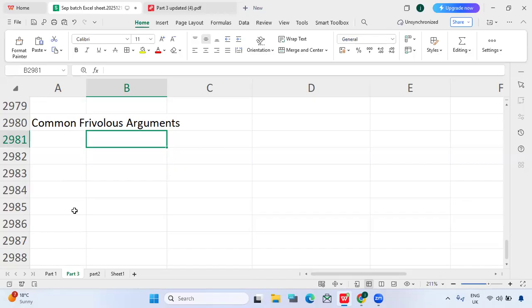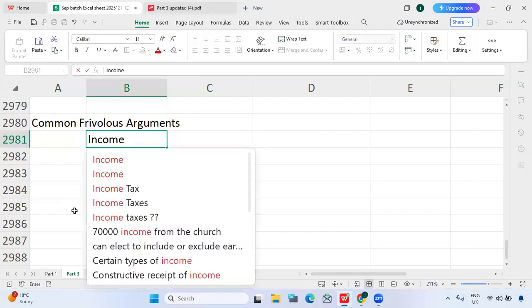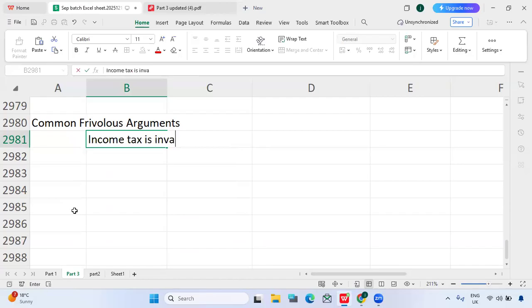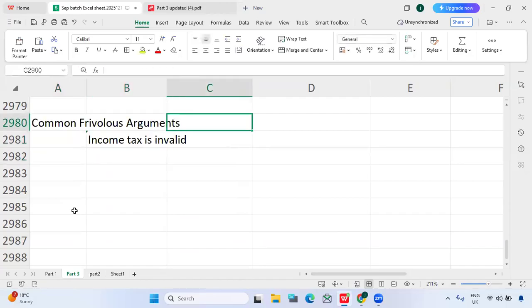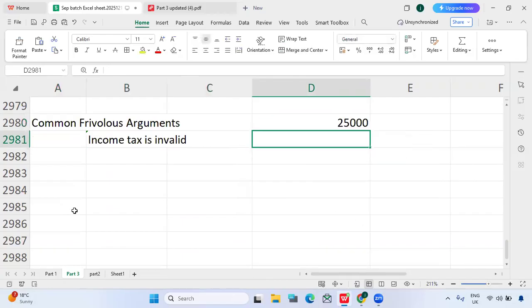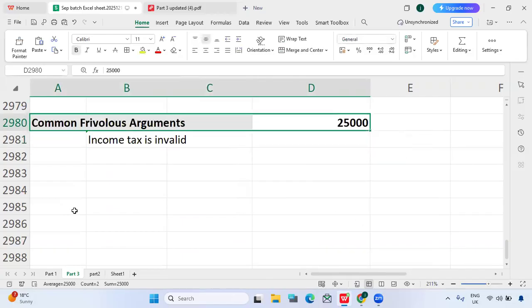They will argue these kinds of statements, which are not valid. Income tax is valid and constitutional, but still the taxpayer will say that income tax is invalid or unconstitutional. These statements we call frivolous arguments or frivolous statements. In that case, the taxpayer may be imposed with a penalty of $25,000. For any common frivolous statement like income tax is invalid, if the taxpayer makes it, he needs to pay a penalty of $25,000. He cannot do that.